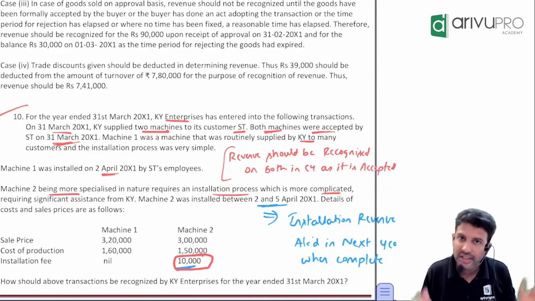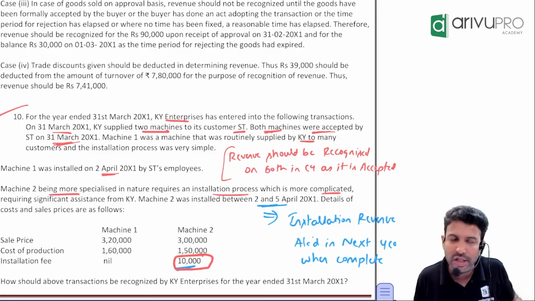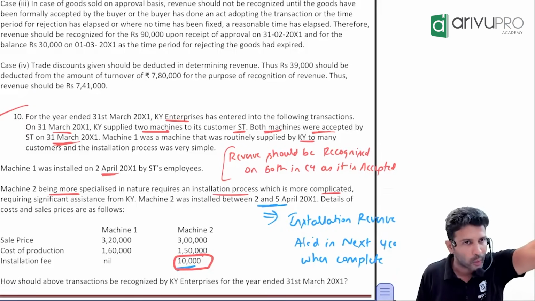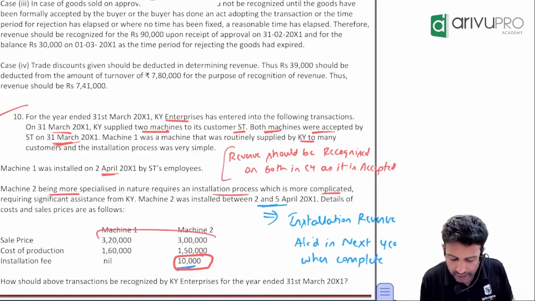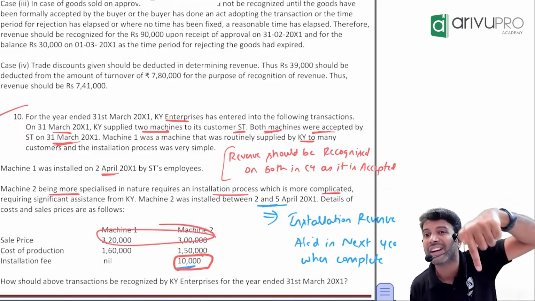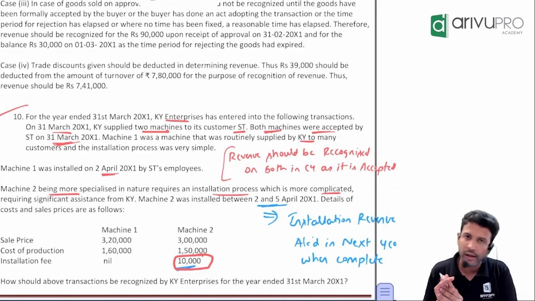But here the customer has already accepted. That means, should we wait till the time of installation or is it not required? Not required. So machinery ka revenue, when will you book? Both the machinery ka revenue, when will you book? Next year or current year? Current year. Yes, sir. So machinery related revenue, you can book it in the current year.